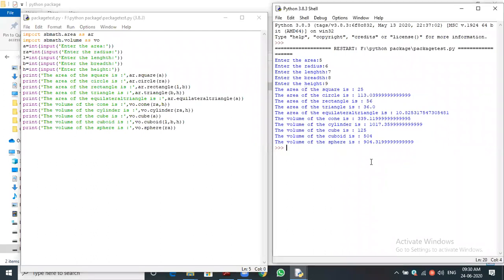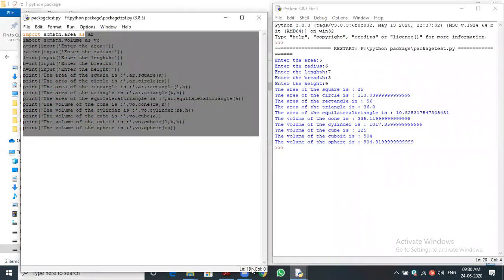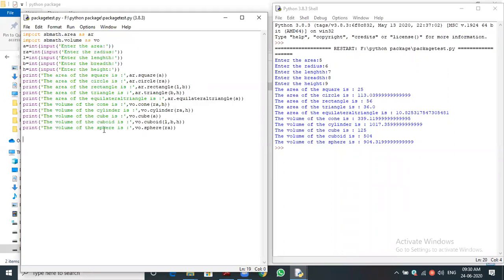Yes, sir. See how many lines of code it may contain. You can check how many lines it may be. 19 lines, right? Maximum it is 90 line code. Oh, it's not even that, we can reduce it to 18 lines. You can see the last 18 line code, or keeping 17 lines exactly. Yes, 17 line code this is, but we can find the area of square, area of circle, rectangle, triangle, equilateral triangle. 5 values we can calculate.